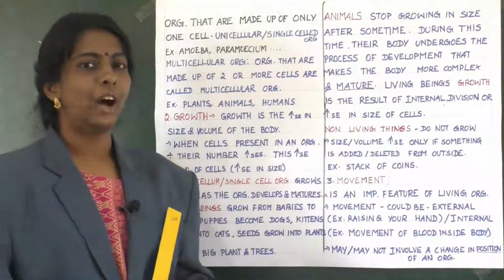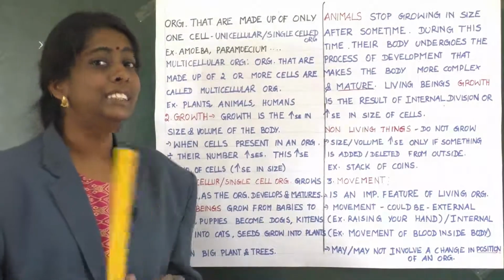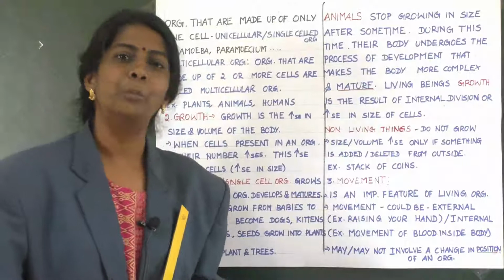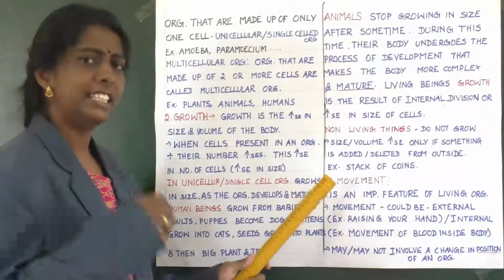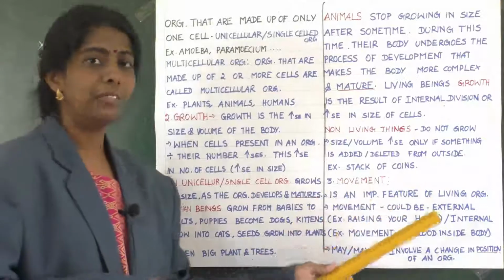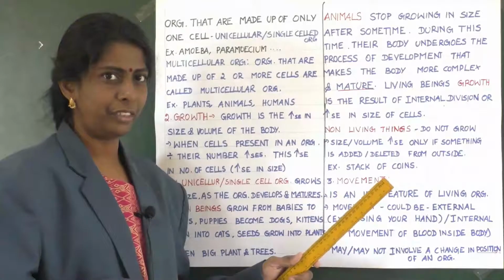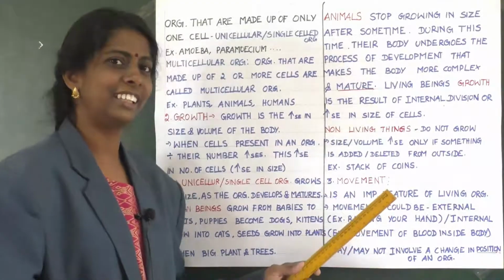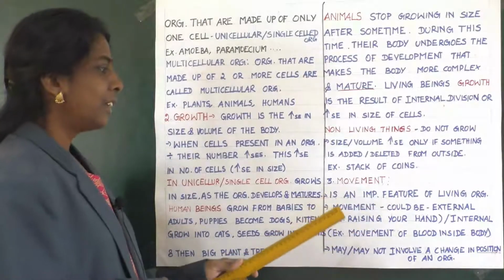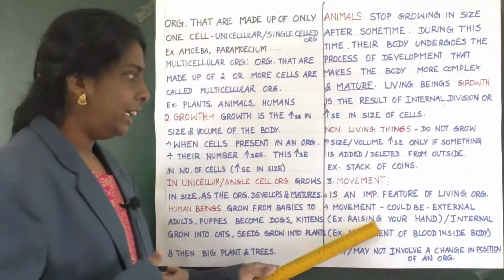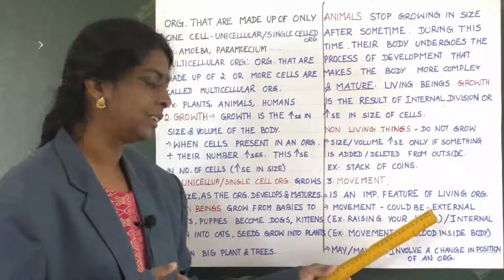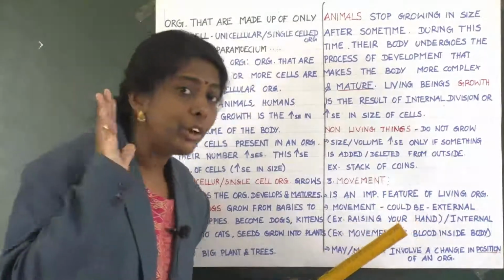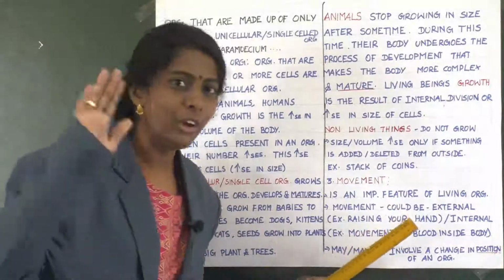Yes children, now let us learn about the third feature, that is movement. So what do you mean by movement? It is an important feature of living organisms. Is it not, children? This movement could be external. What do you mean by external movement? For example, raising your hand.